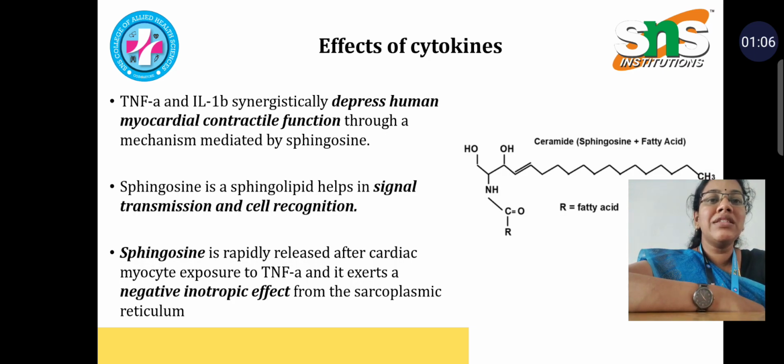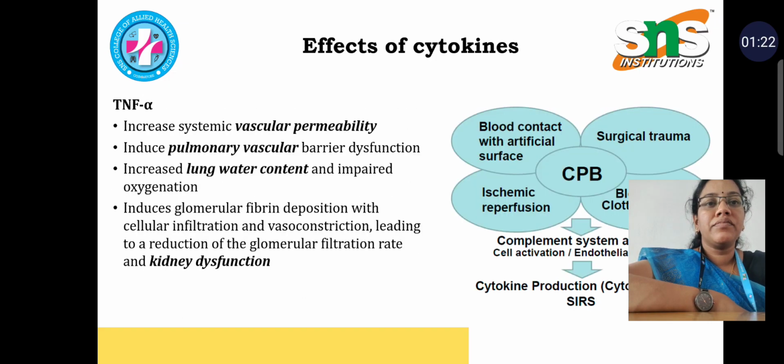This happens with the help of a mediator called sphingosine. It is a sphingolipid, which helps in signaling transmission and cell recognition. Once it has been released from the cardiac myocyte due to tumor necrosis factor, it has a negative inotropic effect on the heart, which decreases the heart rate and the cardiac output. Tumor necrosis factor causes vascular permeability, pulmonary vascular barrier dysfunction, lung water accumulation and kidney dysfunction. All this can occur when the cytokine has been activated in the body.